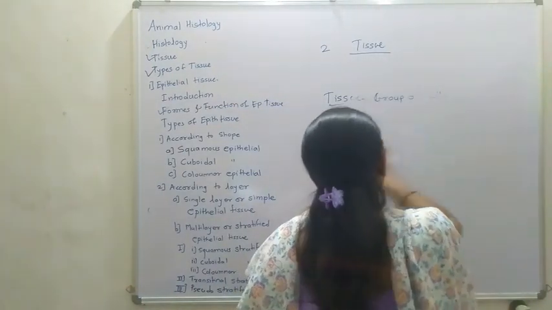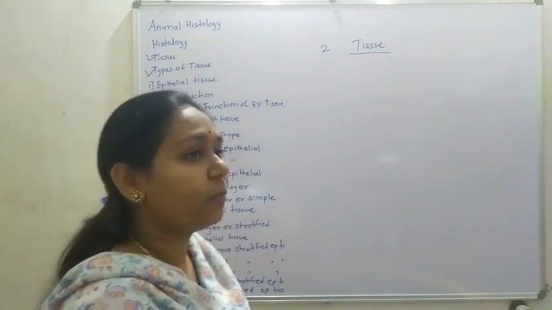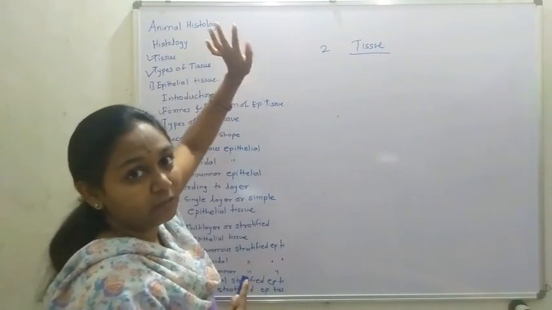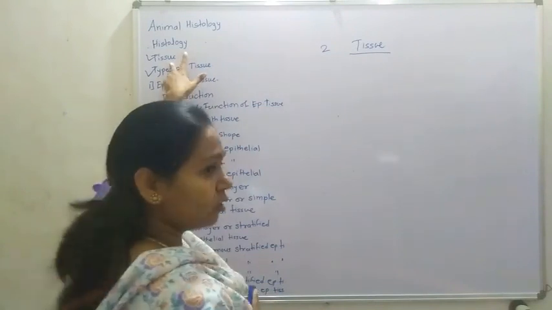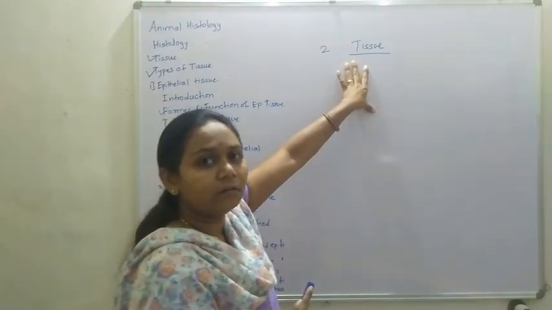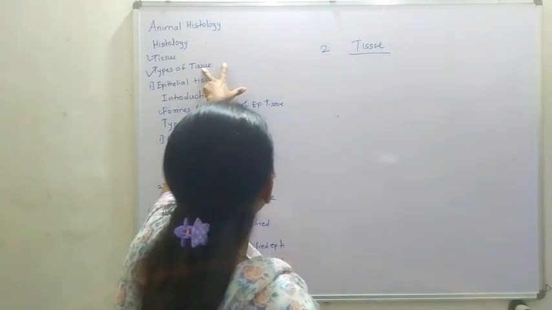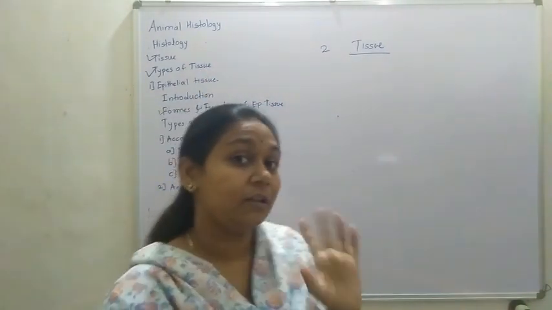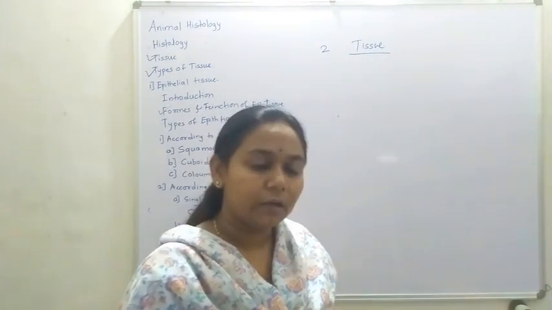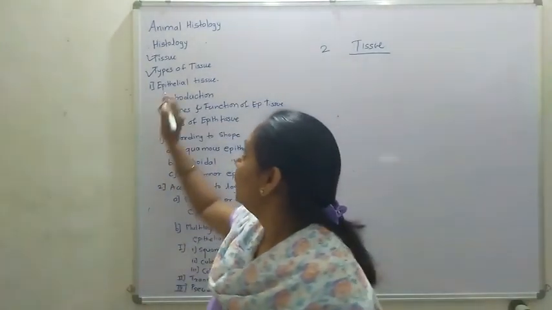We are revising. First, what is histology? Histology is a branch of biology which deals with the study of the microscopic anatomical structure of any organ. And what is tissue? Tissue is a group of cells present in the animal body. There are many groups of cells, and in that there are types of tissues: epithelial tissue, connective tissue, muscular tissue, and nervous tissue. Of these, we are studying the epithelial tissue.